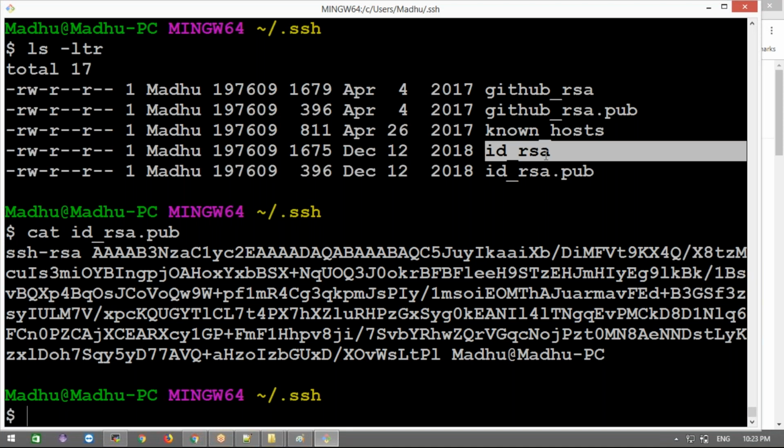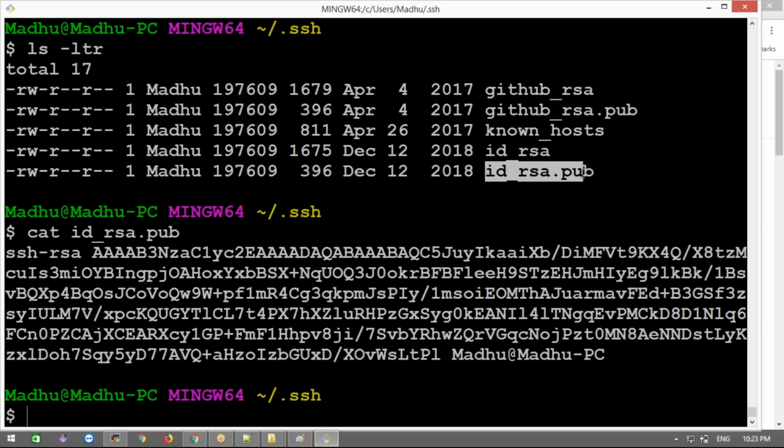By default that is the name, but you can override it if you wish. When entering here, it will ask whether you want to change the name. If not, press enter and it will keep the same name, id_rsa. Okay, clear guys?